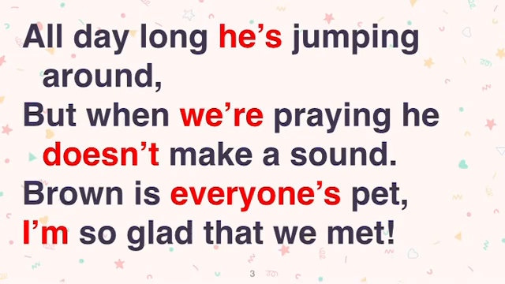जैसे doesn't, D-O-E-S-N-T. This is what? Does not. This shows that when we are praying, he doesn't make, means he does not make a sound. Okay, so Brown is everyone's pet, everyone's pet. And I'm, see, I apostrophe m, this means I am. I am so glad that we met.